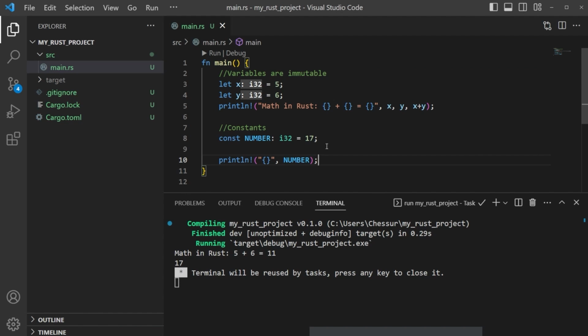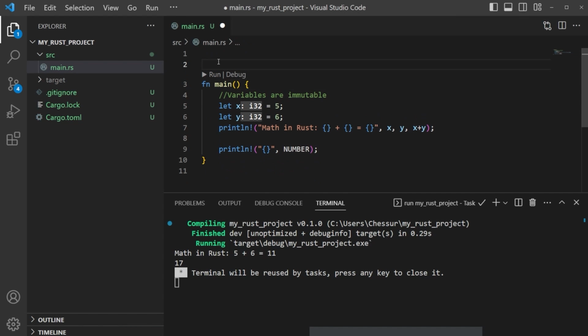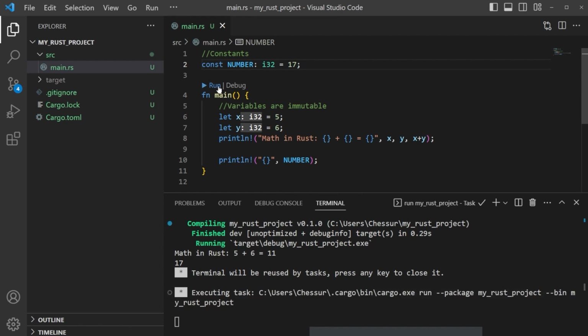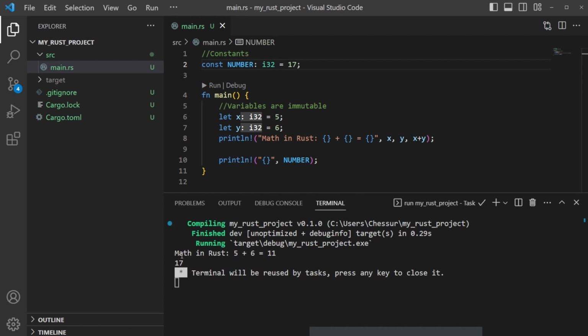We can actually take this constant, just copy it, and I'm just going to delete a few lines, go above main here, and then paste this, save it, and if we run this, what's going to happen? It's still going to print 17. Okay, so we can place them outside of the function. They are global. This is a global variable. They are immutable, okay? Just like the other variables, they are immutable.